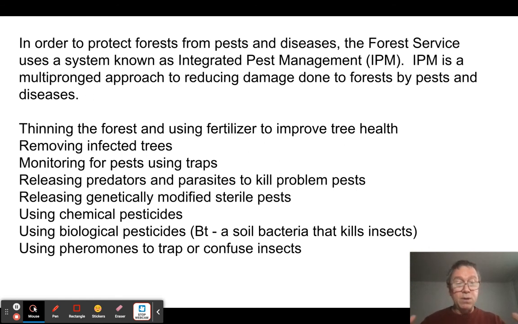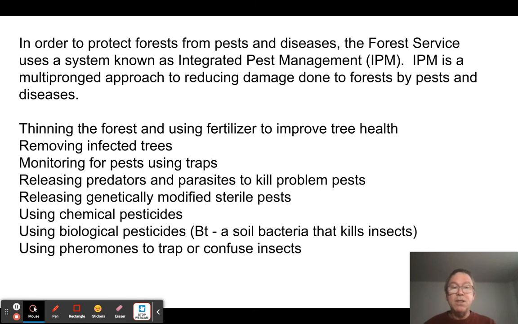You can use pheromones, which are like sexual chemicals that these animals release in order to find each other. You can use that to trap them. Kind of cruel, but it works. And you can also use biological pesticides, which are basically bacteria that are naturally part of the soil, but you release them in the air and they kill the insects without introducing toxins to the environment.